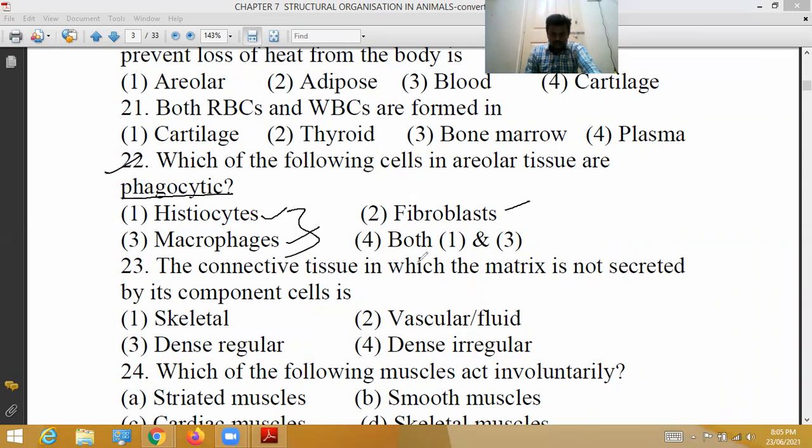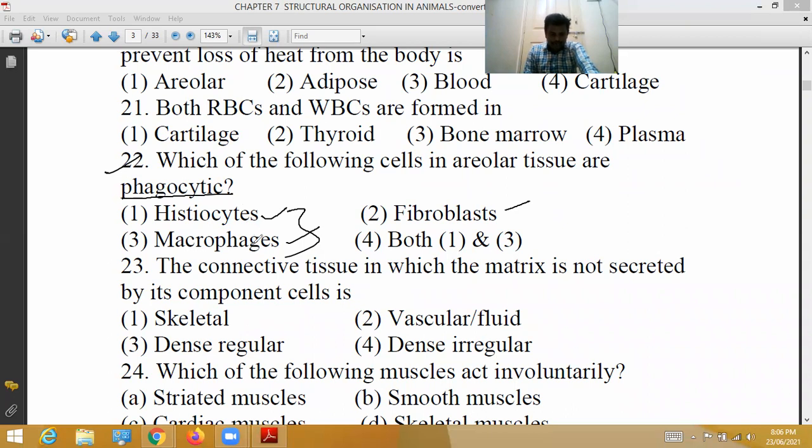Yes, these two. Fourth option is the correct option. So histiocytes and macrophages, these two cells in areolar tissue are phagocytic in nature. Phagocytic means what? They engulf the disease causing organisms.